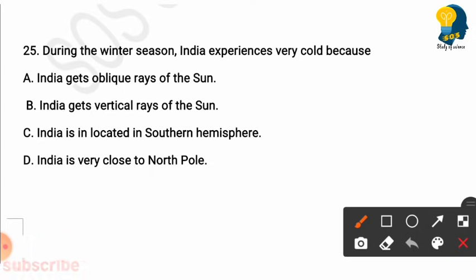Next question. During the winter season, India experiences very cold because options are India gets oblique rays of the sun, India gets vertical rays of the sun, India is located in southern hemisphere, India is very close to northern pole. So here the right answer is option A, India gets oblique rays of the sun. So that is the reason during winter season, India experiences very cold.